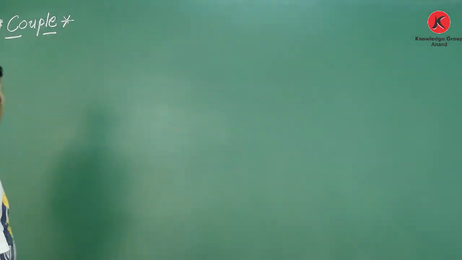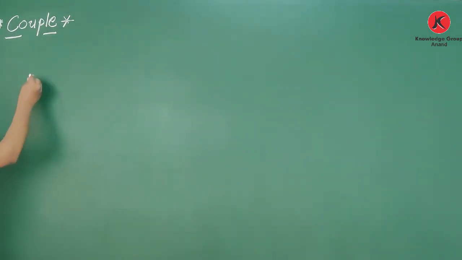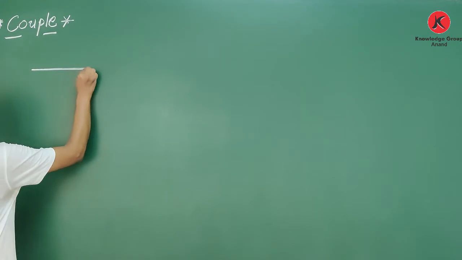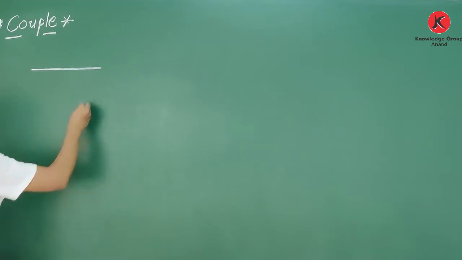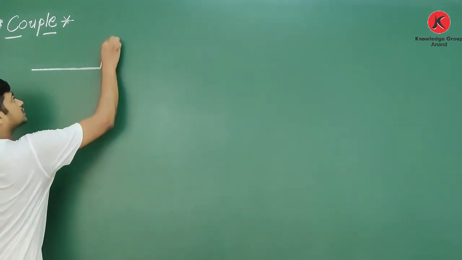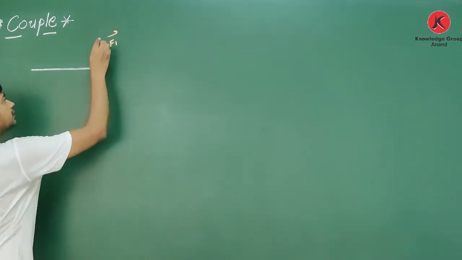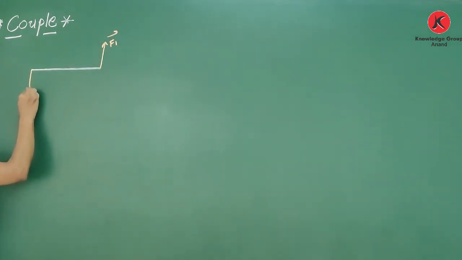See, couple. What is the meaning of couple? Suppose I have one rigid bar shown in the figure. Two forces, first F1 and second, suppose F2, are acting like this.